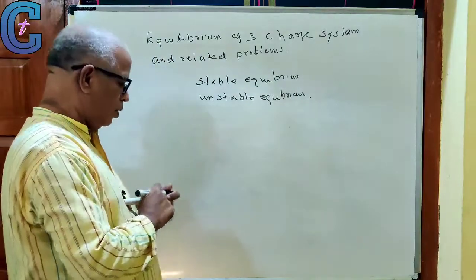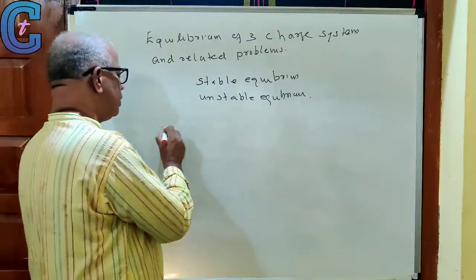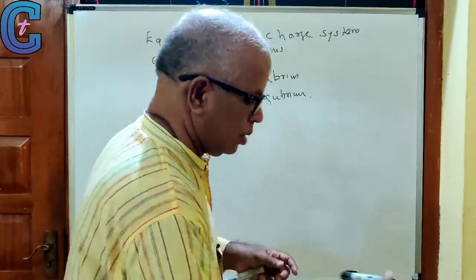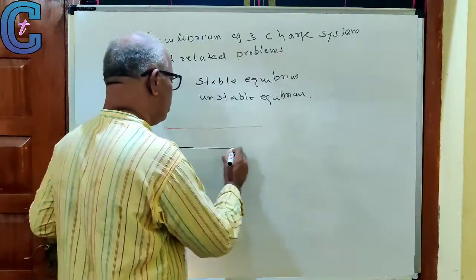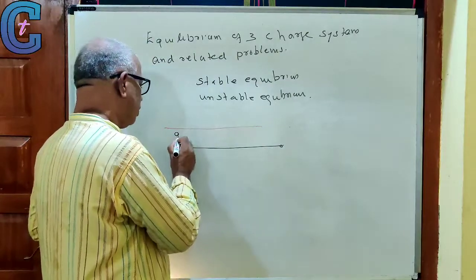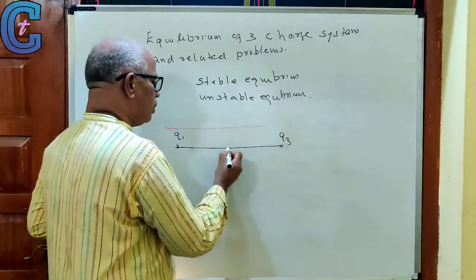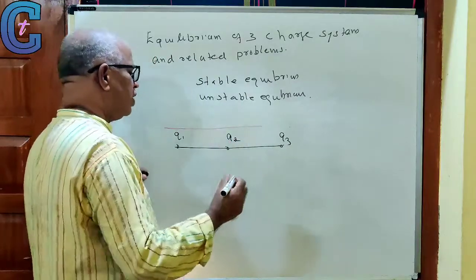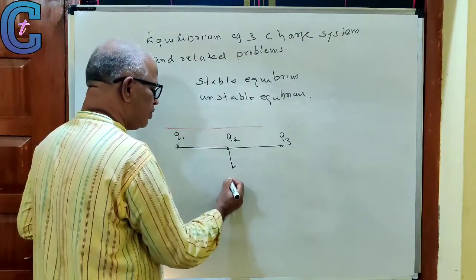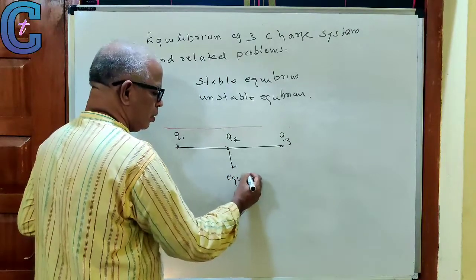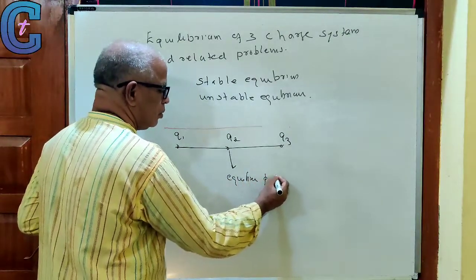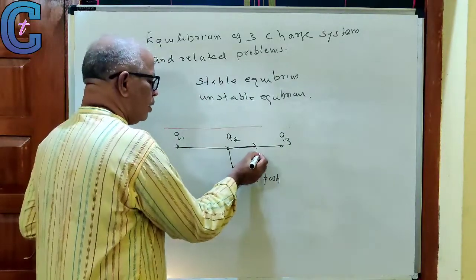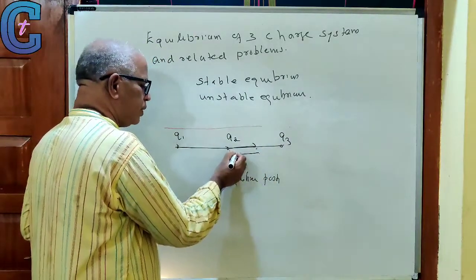First, suppose there are 3 charges Q1, Q2, Q3. Suppose this is the equilibrium position. If I displace to this side, and it comes back to the original position.